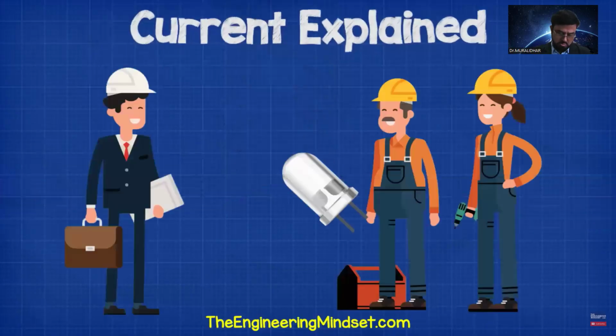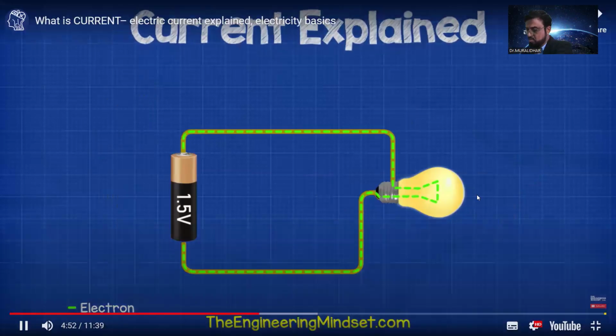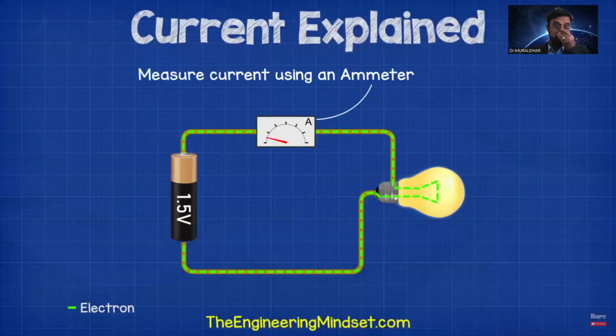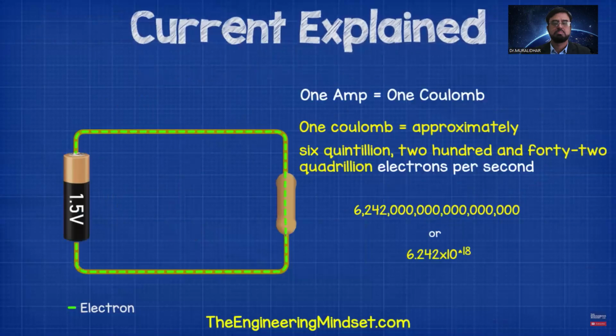Therefore, manufacturers need to be able to test cables and lamps to find out how much current they can handle. We also want to be able to see how much current is flowing through our circuits, as well as being able to calculate this. We can measure this using an ammeter, and we measure the flow of current in the circuit using the units of amps. So what is an amp? 1 amp is equal to 1 coulomb, and 1 coulomb is equal to approximately 6,242 quadrillion electrons per second.